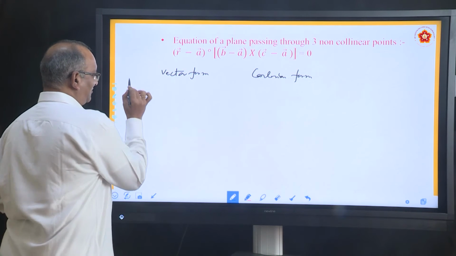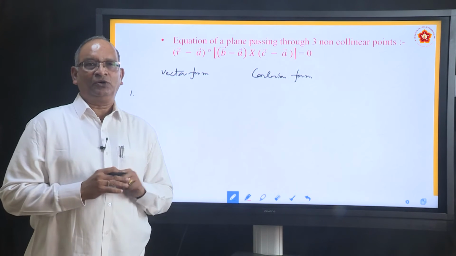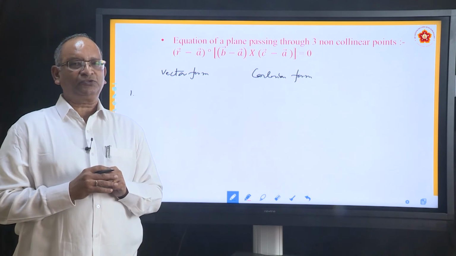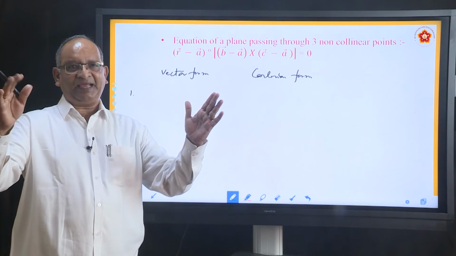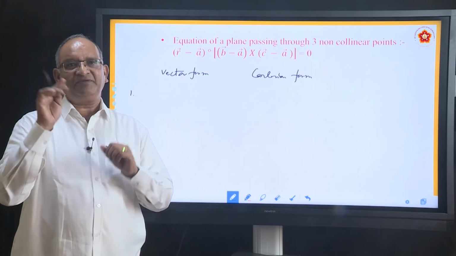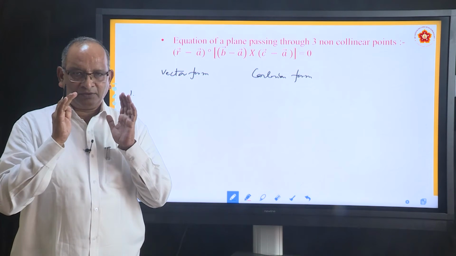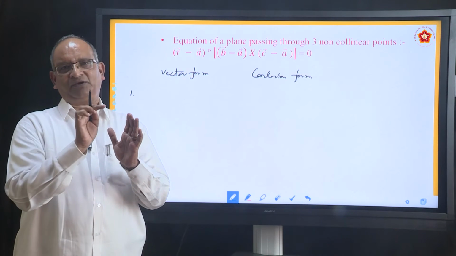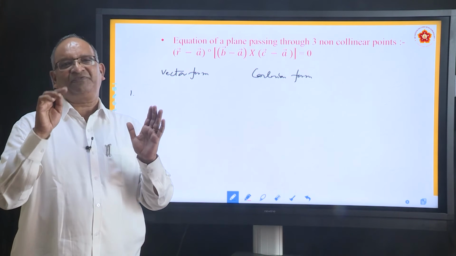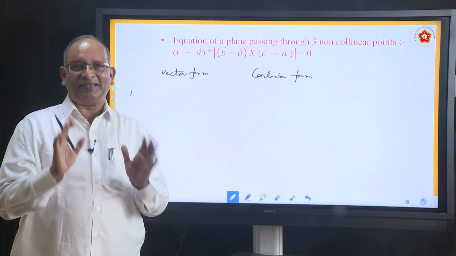What was given in the first one? 2 things were given. Distance of the plane from the origin, d, was given. What else was given? A normal, meaning perpendicular vector to the plane, which we have taken as unit vector n.